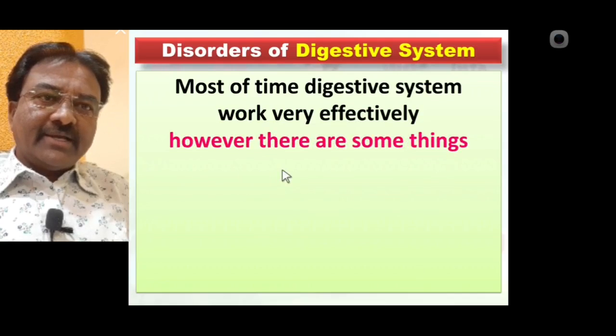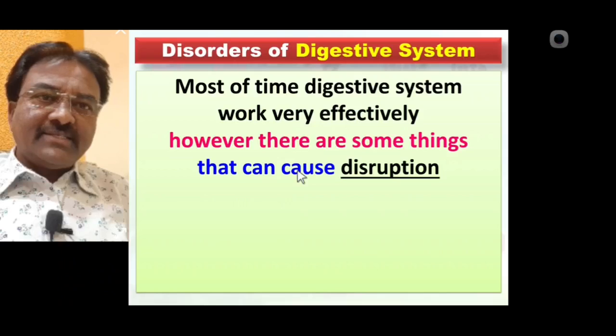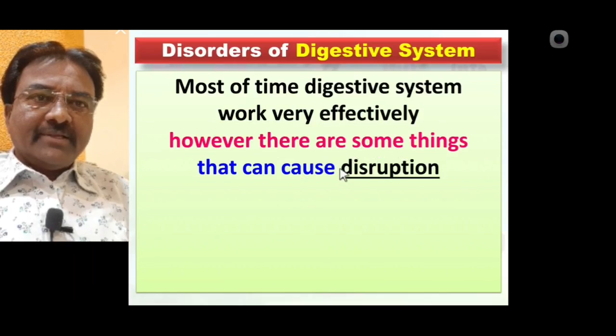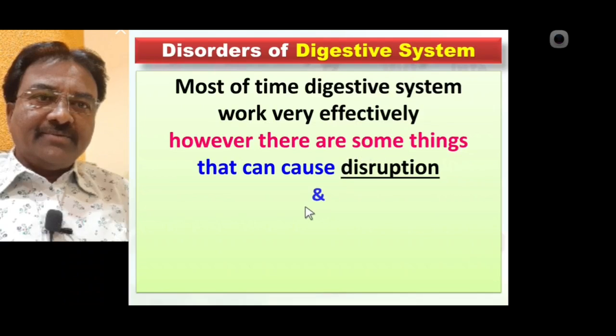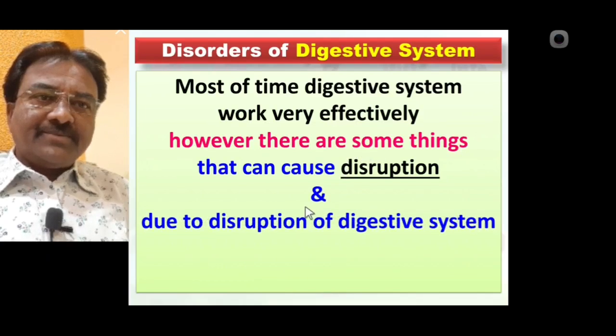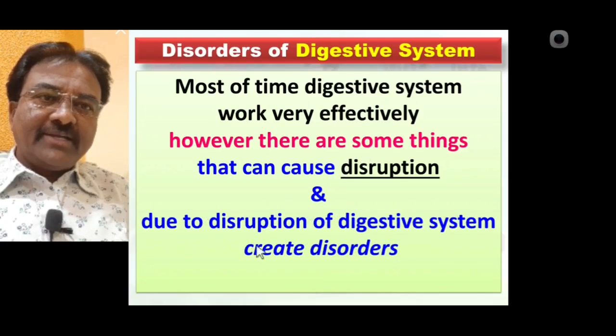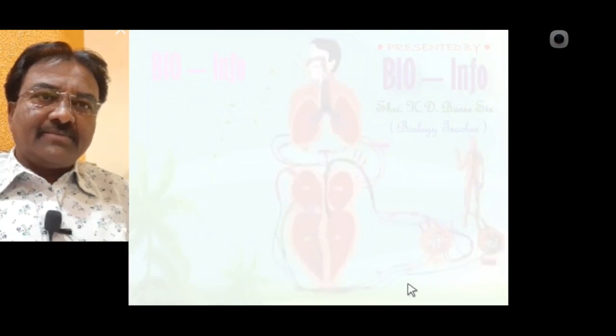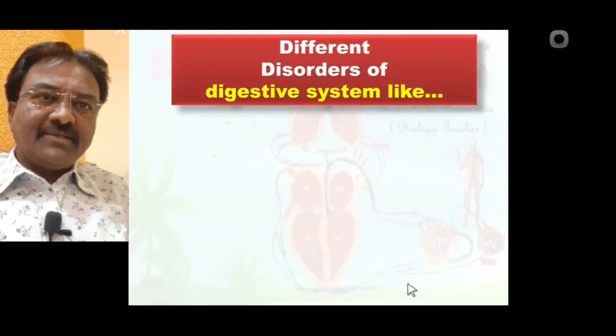However, there are some things that can cause disruption, and due to disruption of the digestive system a disorder is created. Such a disorder is called a disorder of the digestive system. We will discuss in detail what the different disorders of the digestive system are.